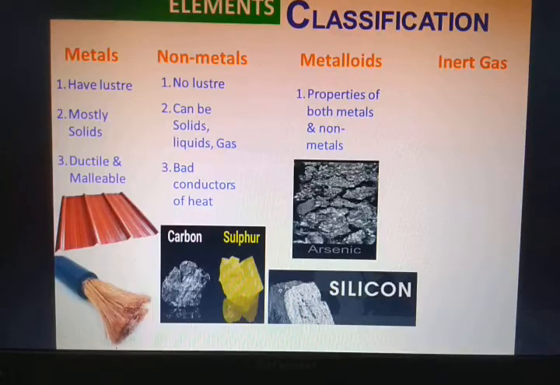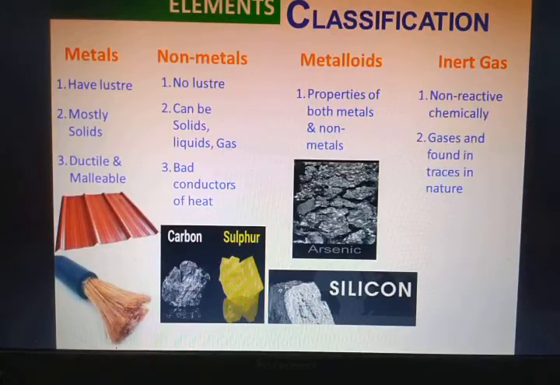Clear? Okay. Coming to the next, we have the chemically non-reactive elements, which are the inert gases. Inert gases are not at all reactive in nature. They're very inert, meaning they don't react easily, and some inert gases do not have compounds.